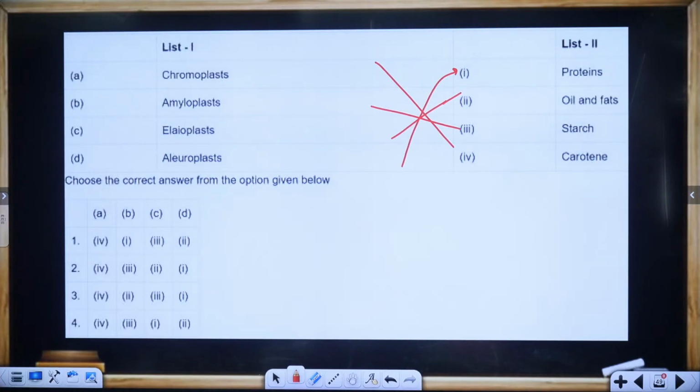So A is going to be 4. B is going to be 3. C is going to be 2. D is going to be 1. So what is the answer? Think, Harshita, think. Chromo is color.